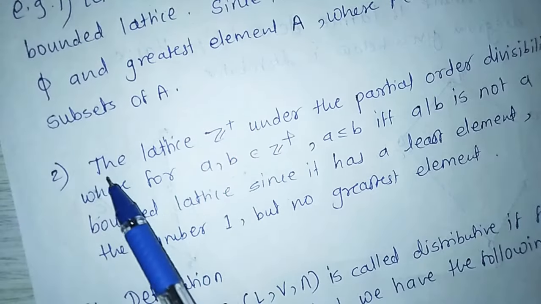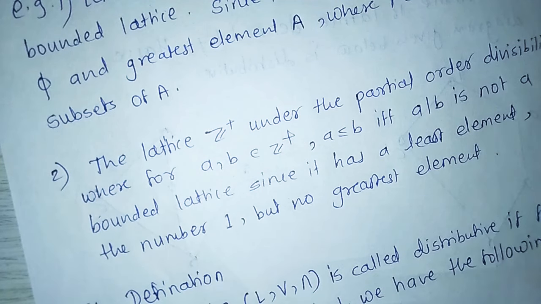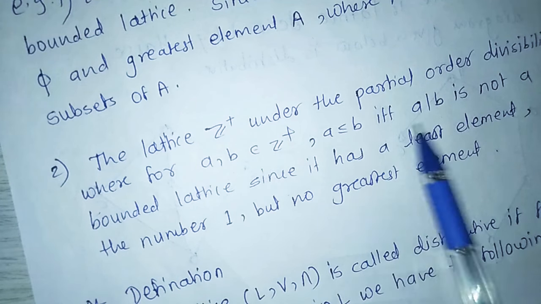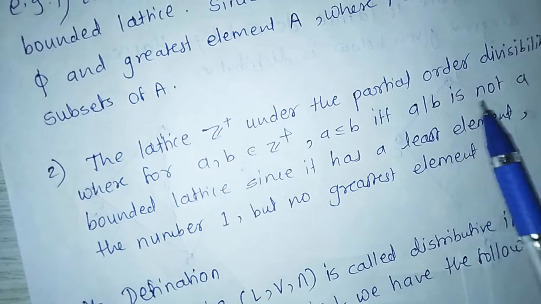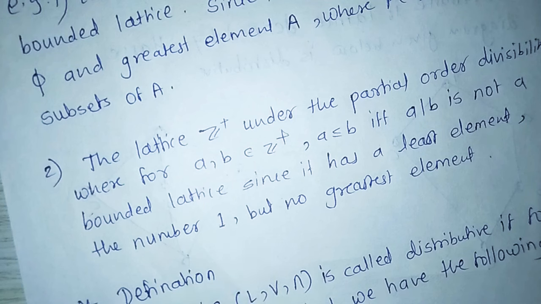Next, second example: the lattice Z plus under the partial order divisibility, where for a, b in Z plus, a is less than or equal to b if and only if a divides b, is not a bounded lattice since it has a least element, the number 1, but no greatest element.